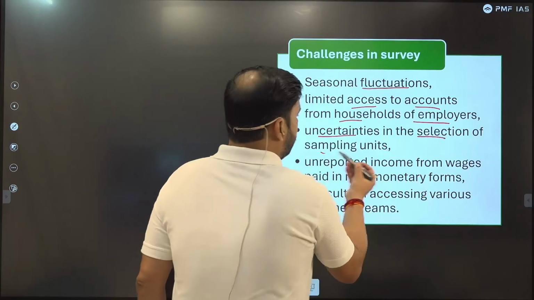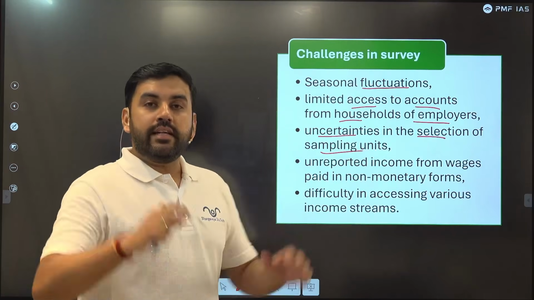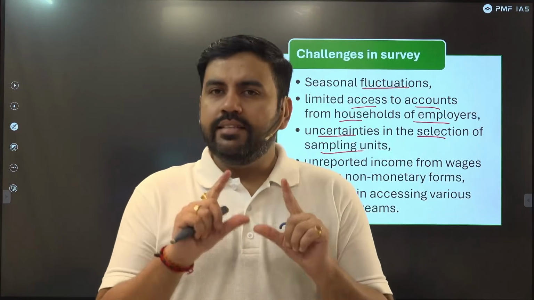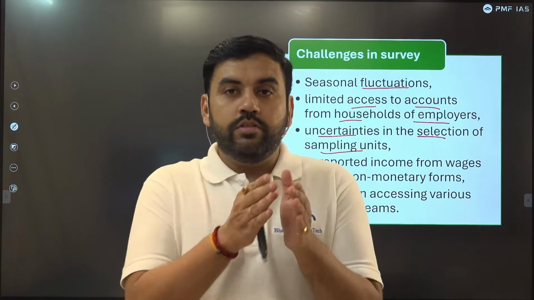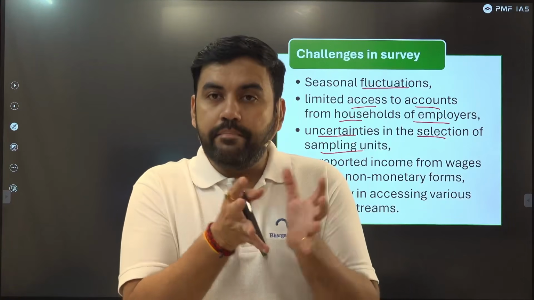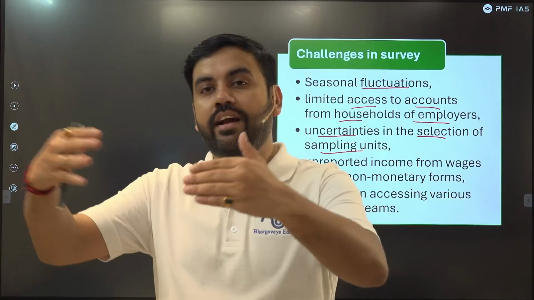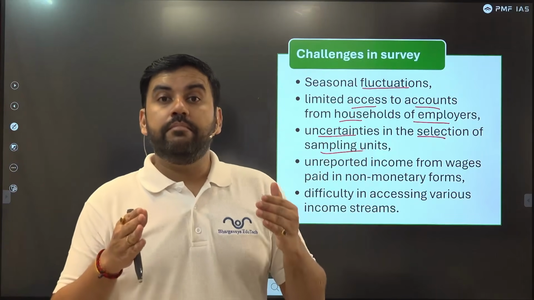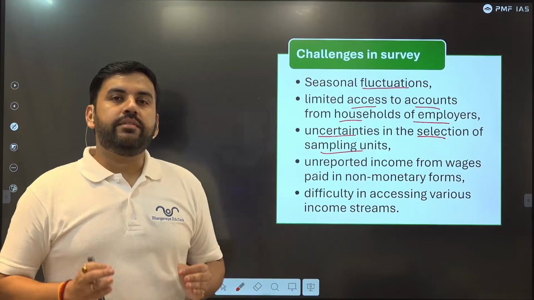Uncertainties in the selection of the sampling units. Let's say out of 100 families, we have selected 5 of them as a sample. Is that sample the correct one? Does that sample of 5 families represent the entire 100 family society? So selection of the sample size remains a very important issue, especially given the diversity that we have in India.